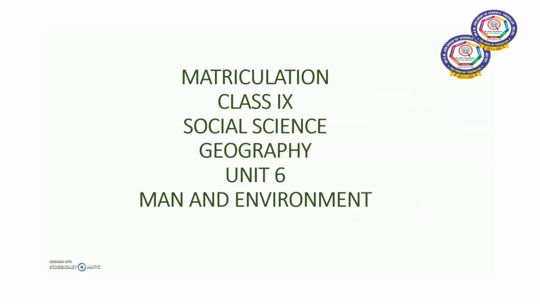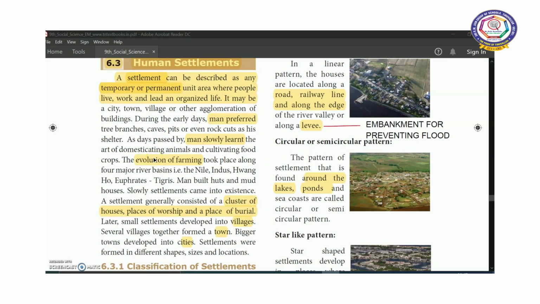Yesterday we started our new lesson Man and Environment, and we discussed about environment and other factors. We discussed about man-made, natural factors, everything. Today we are going to continue this. Children, today we are going to discuss about human settlements. First, what is a settlement?